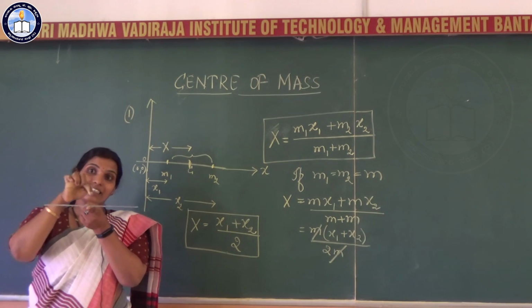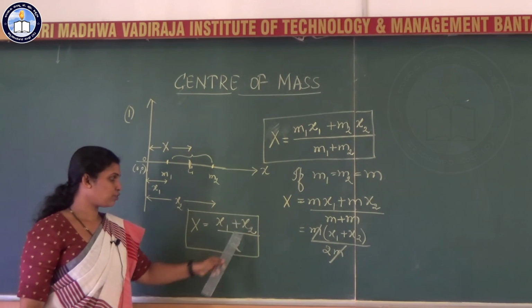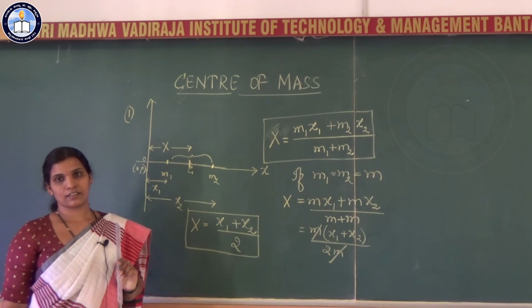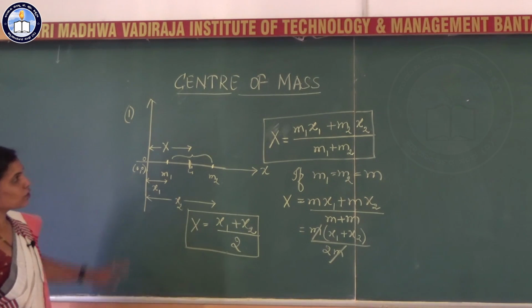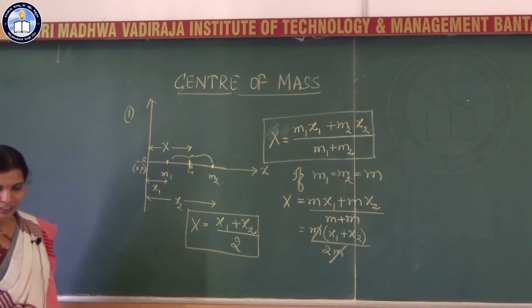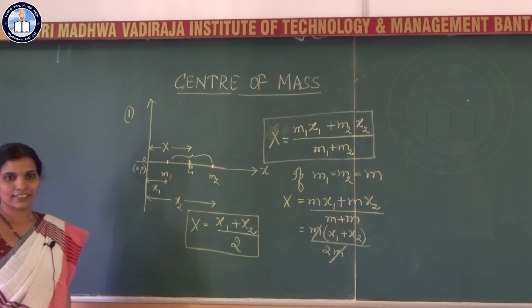I mean exactly midway between them. That is what x1 plus x2 by 2 tells us. Very important conclusion. Okay, so this was a system of two particles along the x-axis.